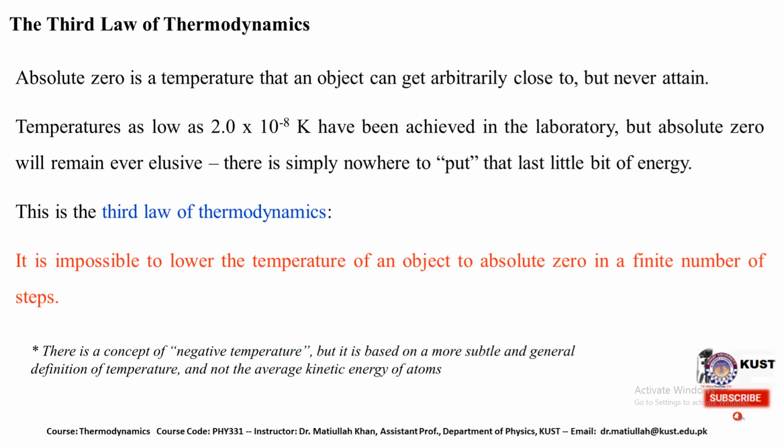Temperatures as low as 2.0 multiplied by 10 to the minus 8 K have been achieved in the laboratory, but absolute zero will remain ever elusive. There is simply nowhere to put that last bit of energy. So this is called the third law of thermodynamics, which states that it is impossible to lower the temperature of an object to absolute zero in a finite number of steps.